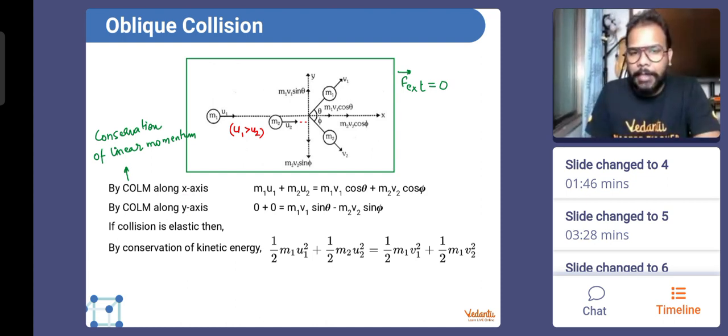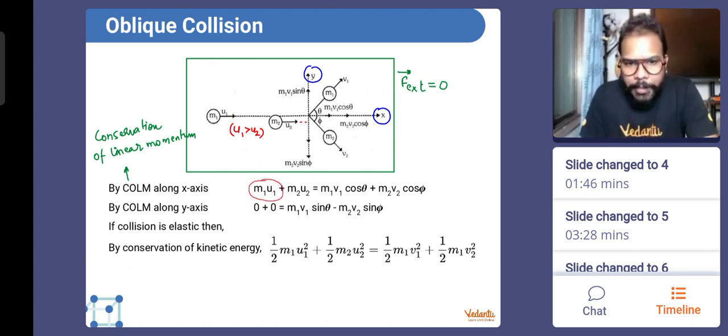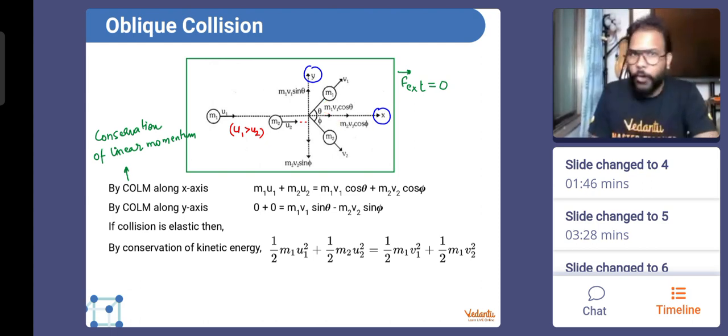So say one of the axes is x-axis, another one is y-axis. Look at this, guys. We have been given this as x and this as y direction already. Along x direction, this body was moving, this body was also moving. So look at their momentum along x direction before collision: M1 U1 plus M2 U2. After collision, the component of V1 along x direction is V1 cos theta, so the momentum becomes M1 V1 cos theta. Similarly, for this body the angle is phi, so the velocity component on x direction is V2 cos phi, multiplied by its mass, M2 V2 cos phi. Basically, you resolve the velocity vectors and multiply by mass, you get the momentum also. So this is your momentum conservation along x direction.